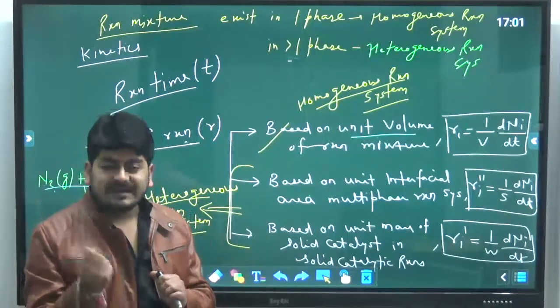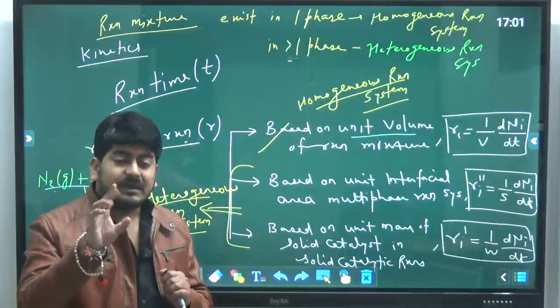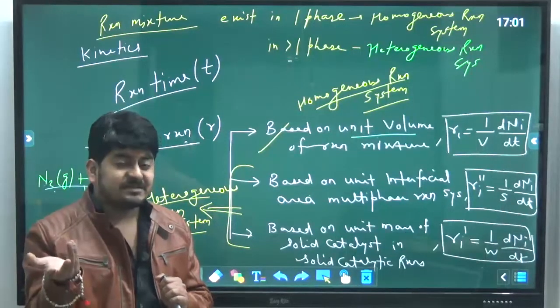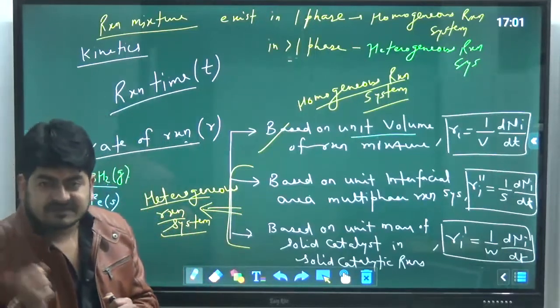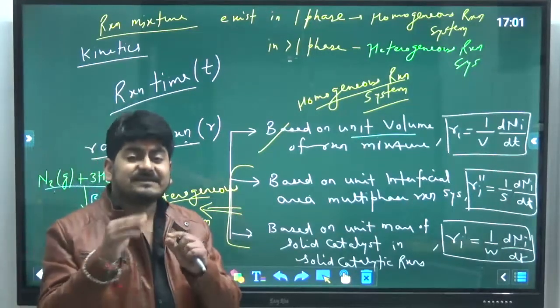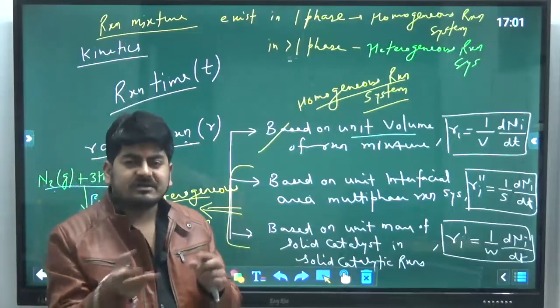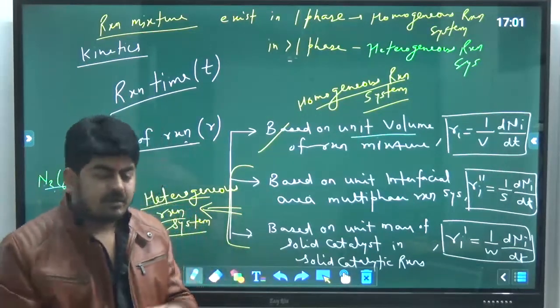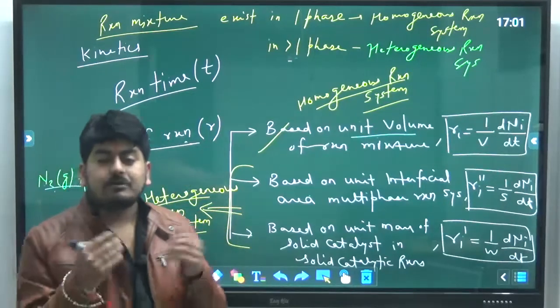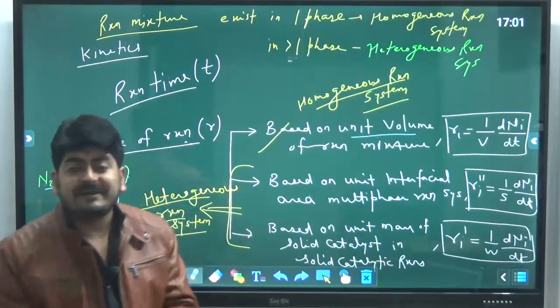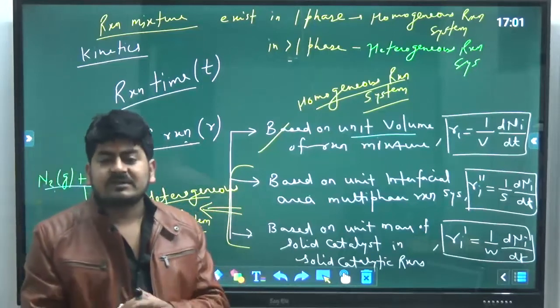So if I use a catalyst in a homogeneous reaction system, the catalyst will also get dissolved in the phase, like salt in tea. It will not have its own identity. It will not be able to exist in its independent form, so I cannot talk about its mass.